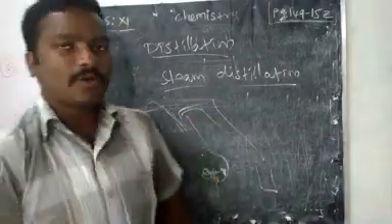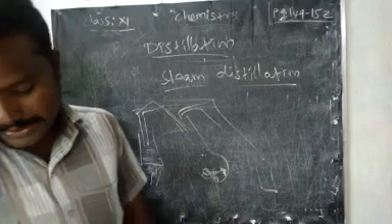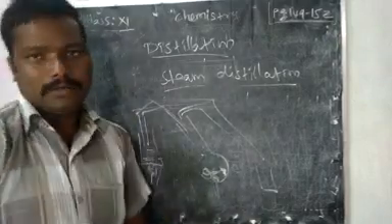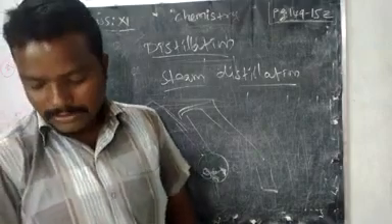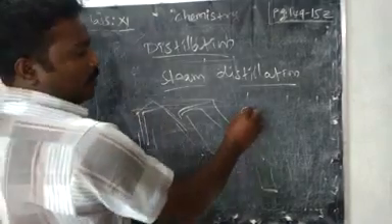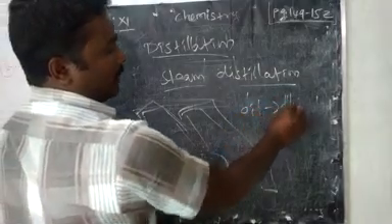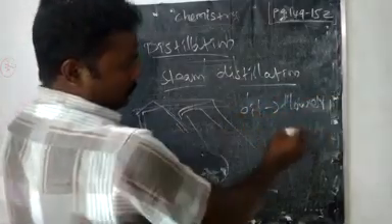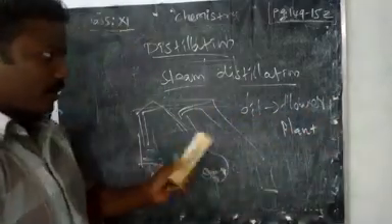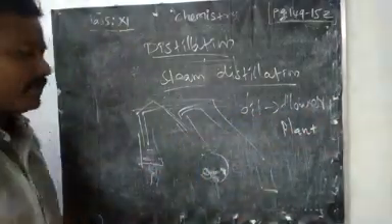This process is called steam distillation. In steam distillation, we can separate oil or some liquids from flowers and plants. Oil from flowers and plants we can prepare or separate by steam distillation.